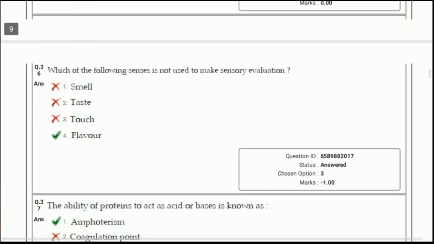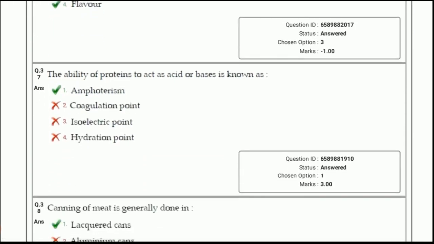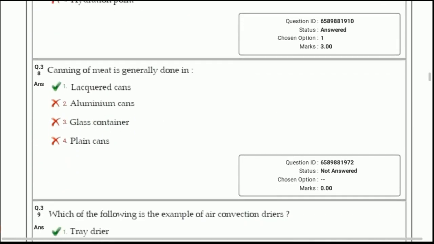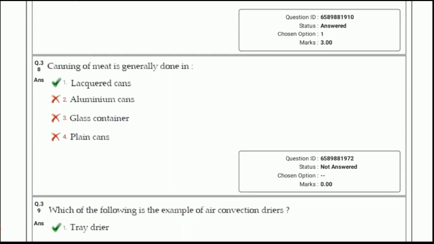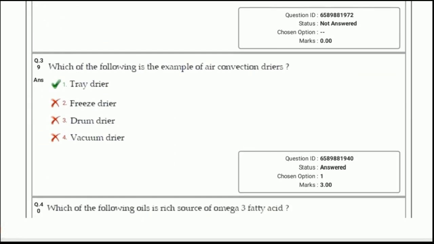Next question, which of the following senses is not used to make sensory evaluation? Answer 4, flavor. It is not used as a parameter for the sensory evaluation. Next, the ability of protein to act as acid or base is known as amphoterism. It contains both positive and negative ions. Next question, canning of meat is generally done in answer 1, lacquered cans. Next question, which of the following is the example of air convection dryers? Answer is tray dryer. In this, air is used as a heating medium.